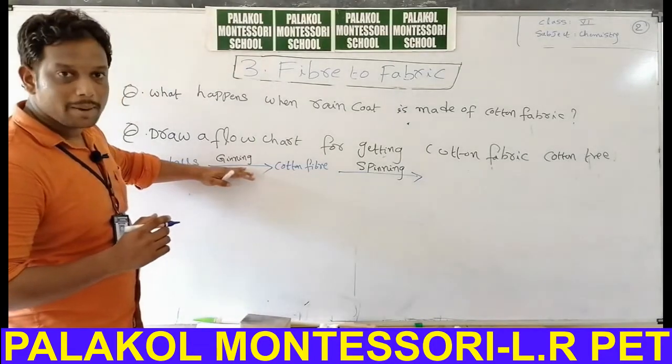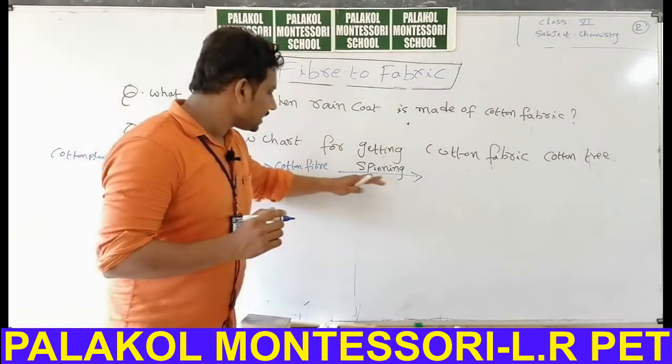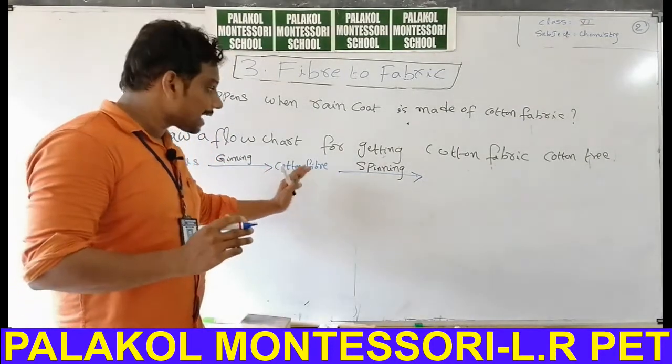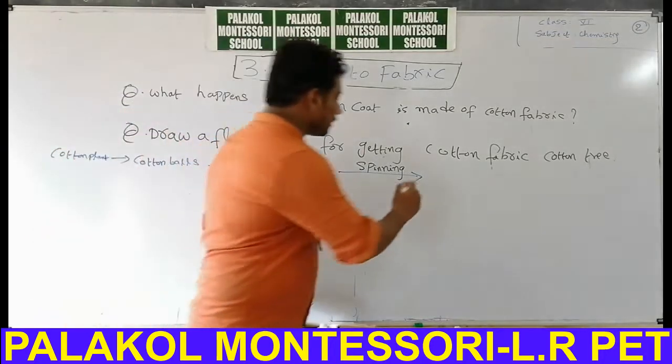By using the ginning process we can convert cotton balls into cotton fiber. By using the spinning process, cotton fiber can be converted into cotton yarn.